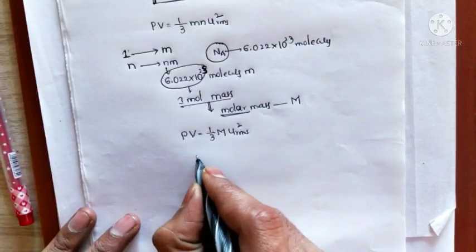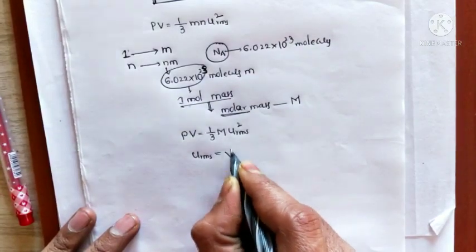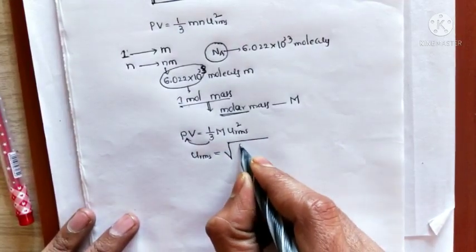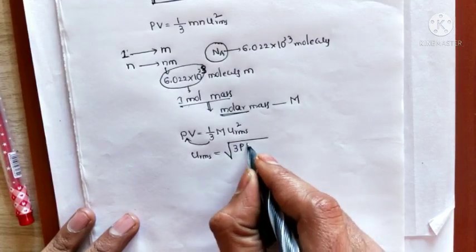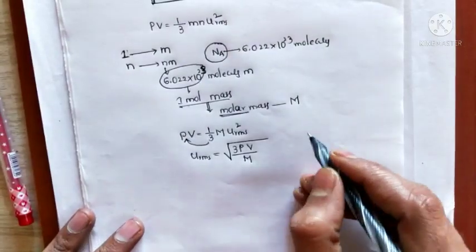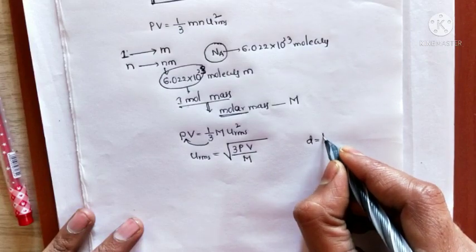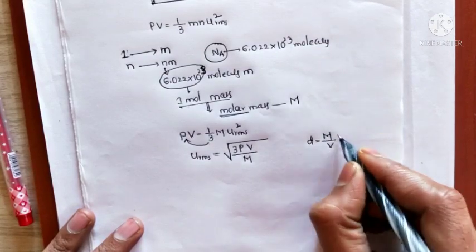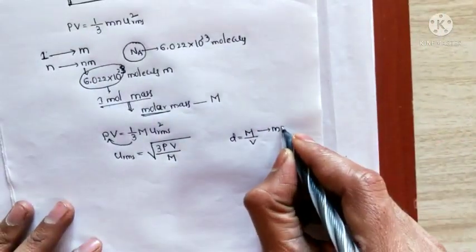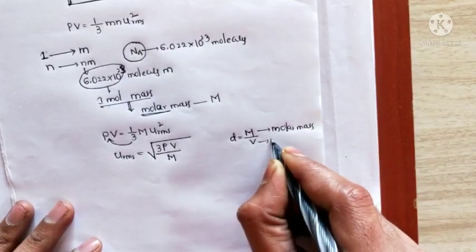So from this, for u_rms, the square becomes under root, and now the 3 comes here. So u_rms squared is 3PV divided by M. So here density d is equal to M by V. So this M is the molar mass, and this V is the molar volume.